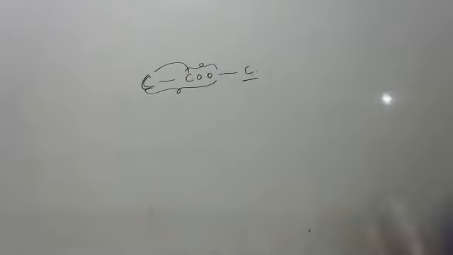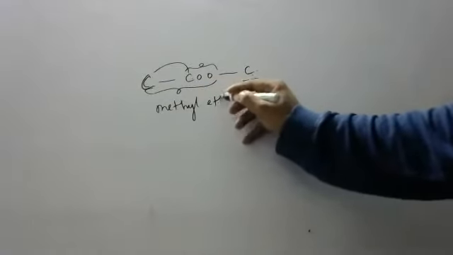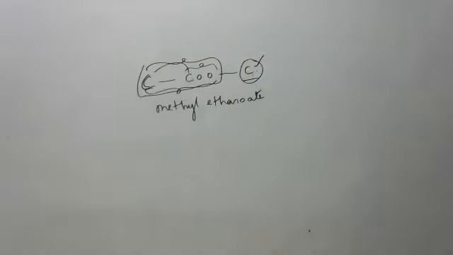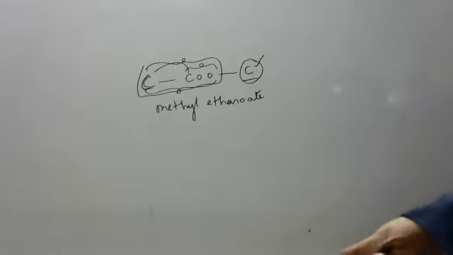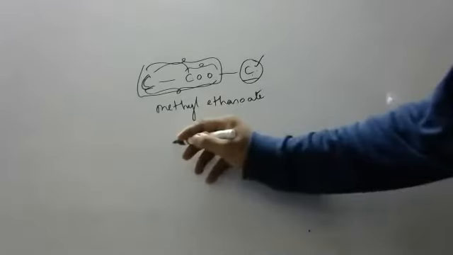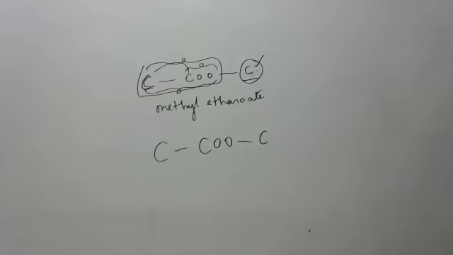Methyl ethanoate. Okay, children, what is the name of this compound? Methyl ethanoate. This is methyl, this is ethanoate. Why should we do it like this, sir? That is the IUPAC rule, children. I did not make it. If I had, I would have made it easy for you, but it's not our mission. This is how it is going. Now I will start showing you so many examples. Please listen carefully.